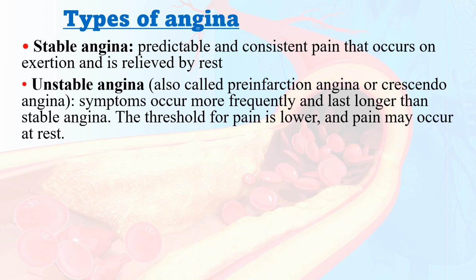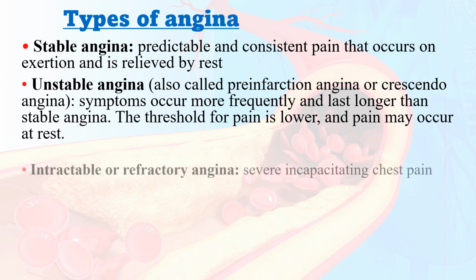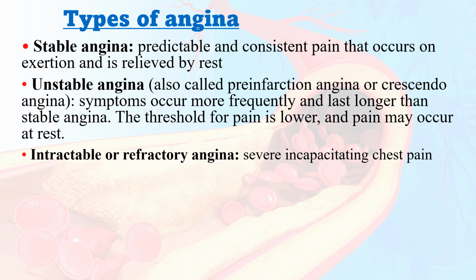Next is unstable angina. Unstable angina is called pre-infarction angina. It is a fatal one, otherwise, it is a complicated one. Also, it is known as crescendo angina. So symptoms occur more frequently and last longer than stable angina. The threshold of pain is lower and the pain may occur at rest. That is, in unstable angina, we cannot predict exactly when pain happens. Even at rest, the patient develops pain, and the duration of pain is longer. The patient is supposed to take immediate treatment.